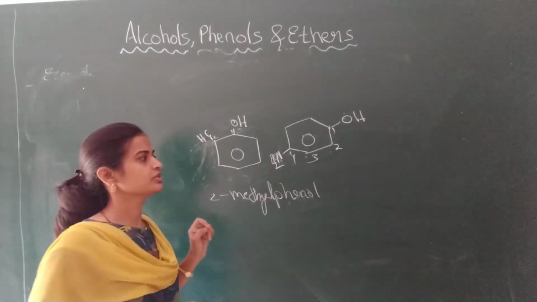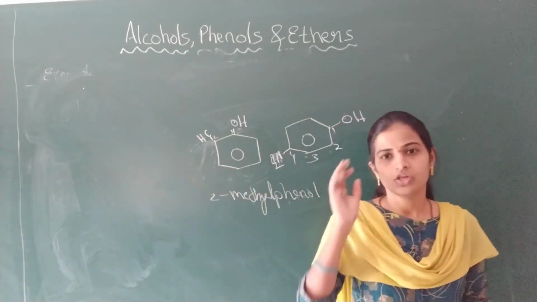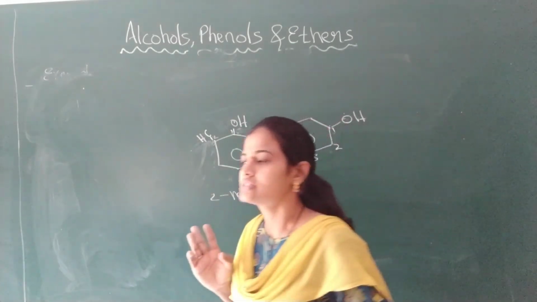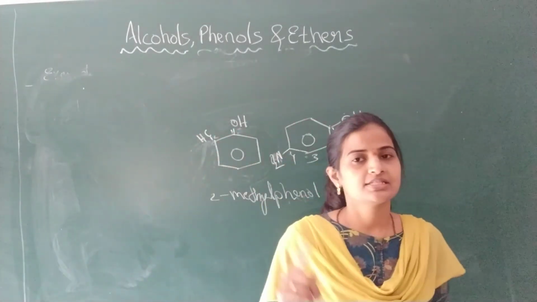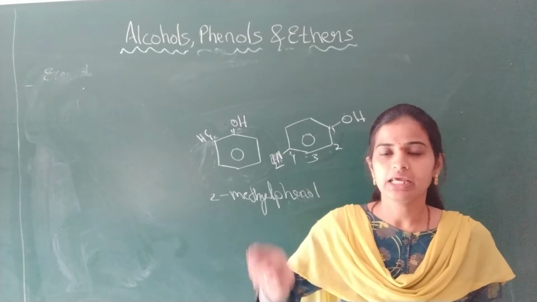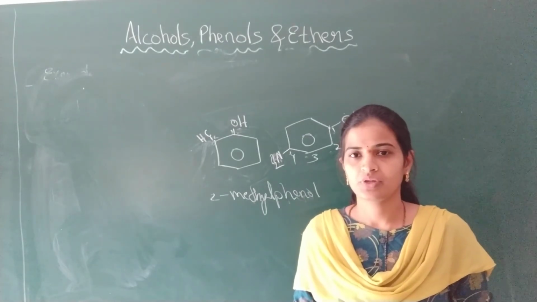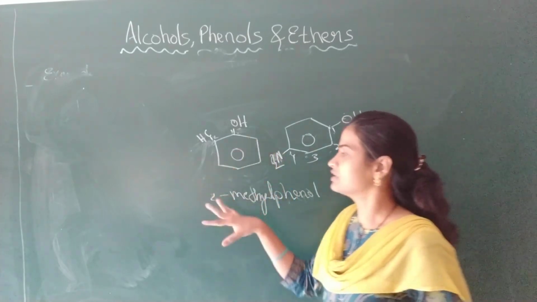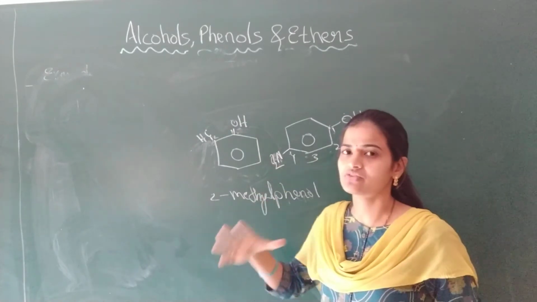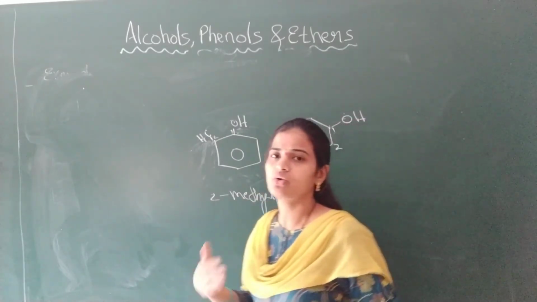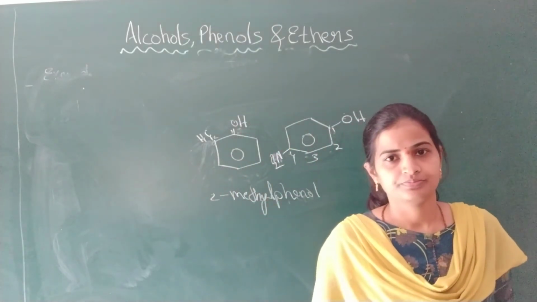Then what will be the name of this one? 4-nitrophenol, which we have written already. So keep it in mind. In the common system of naming, ortho, meta, para positions are used. In the IUPAC system, 1, 2, 1, 3, 1, 4 are used, not 1, 5, 1, 6, 1, 7. Got it? You have to remember which side is nearer, and from that side we have to start numbering the carbon atoms.